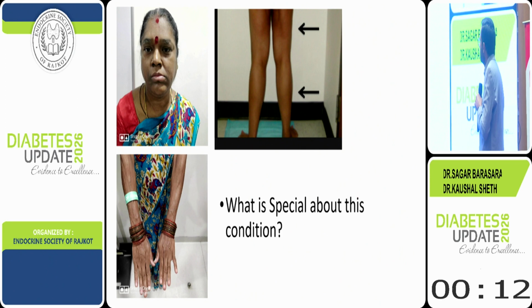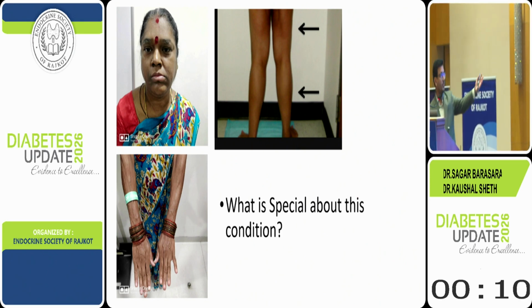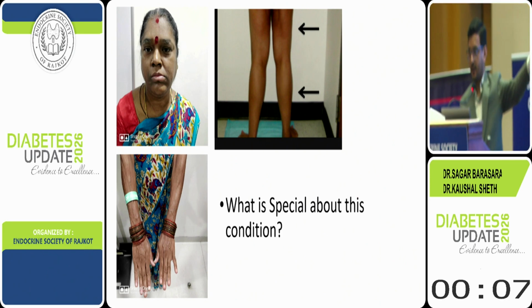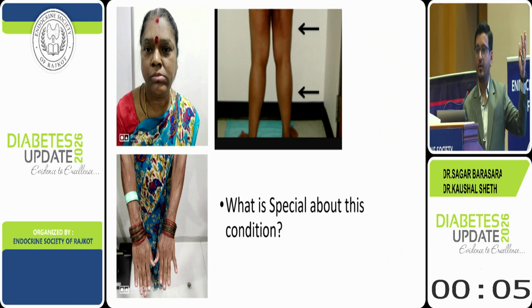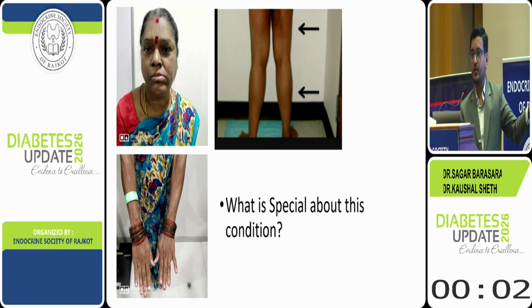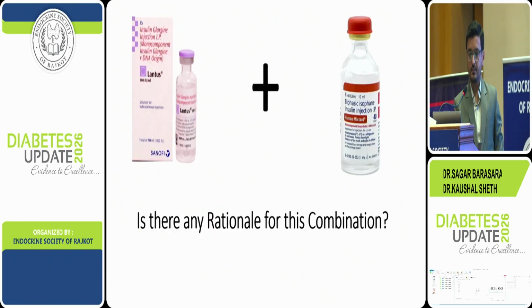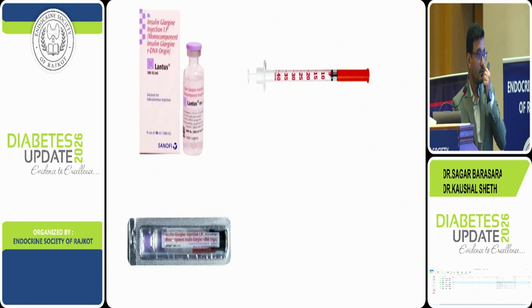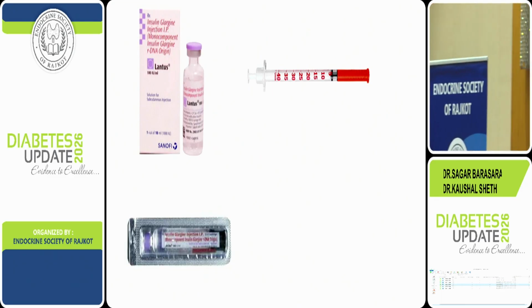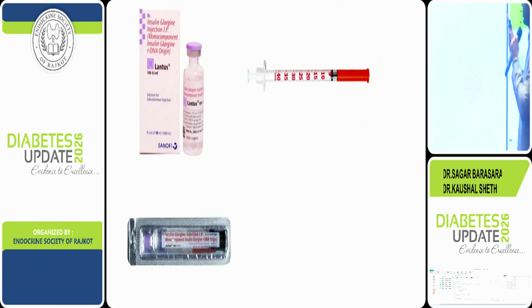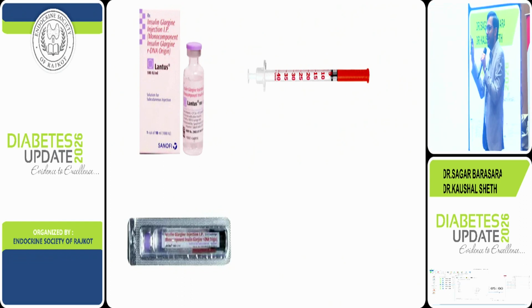So we can see the coarse face, the prominent veins of the hand, loss of fat, hypertrophied calf. So she is a case of lipodystrophy, right? So what is the relevance to insulin here? I just wanted to highlight that these kinds of patients require a very high dose of insulin, even 100, 200 units of insulin per day. So again for revision, what is the error over here? Again, take home message from our side: don't use a 40 IU syringe with 100 IU insulin.